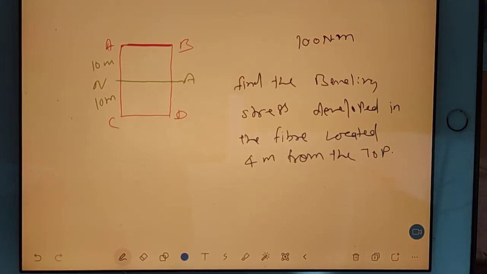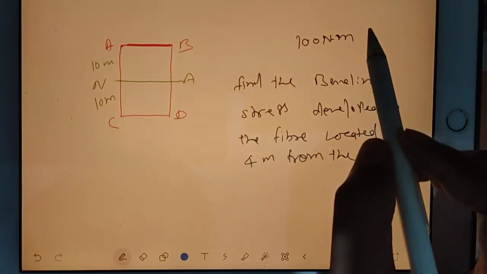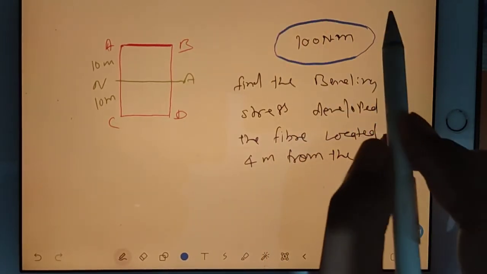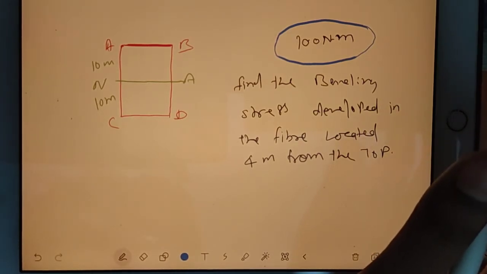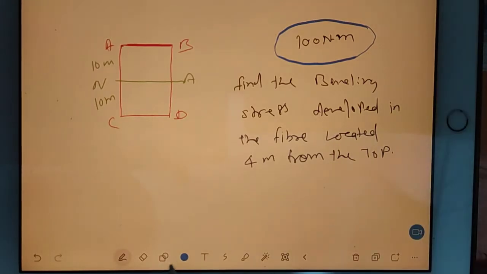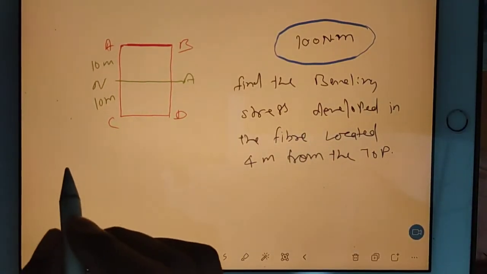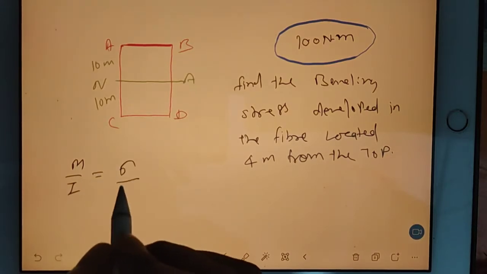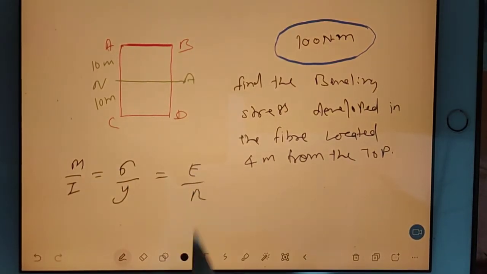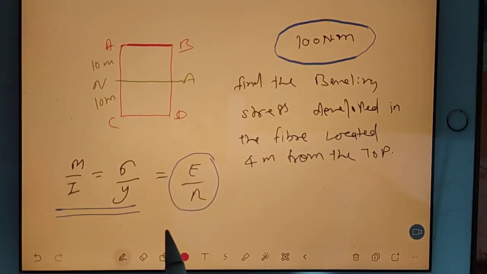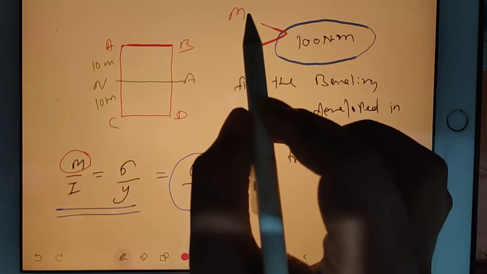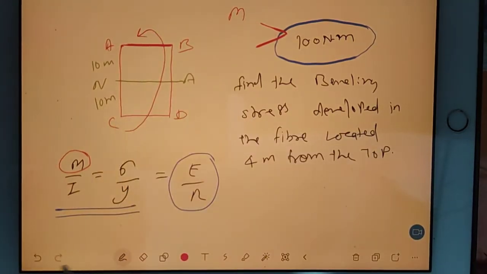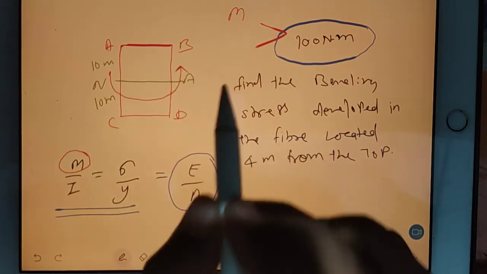Now see, here it is just mentioned 100 Newton meter. We have to find the bending moment which is being developed in the fiber which is located at 4 meters from the top. So you understand, in our formula, mostly when the loading is given, this part will not work. Only these two we have to club. So this M is given. Now you may think, sir, which M we should take? We should take this M like this, or we should take this M like this.